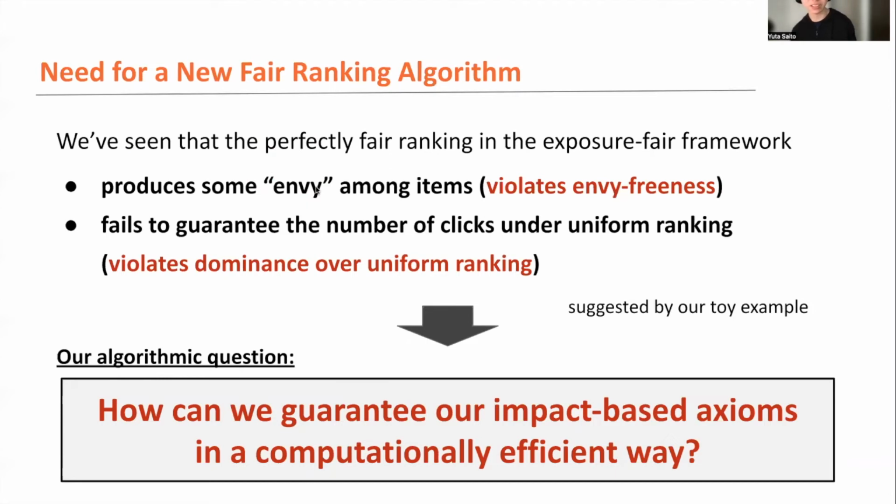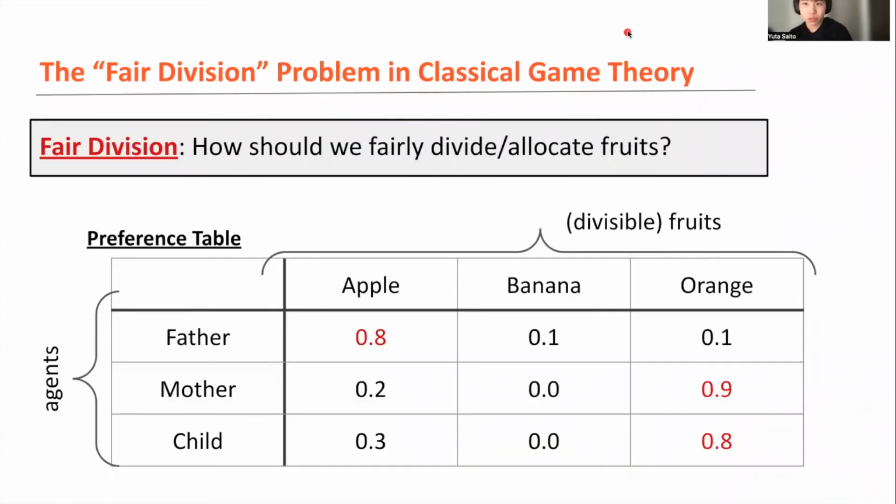In particular, it seems difficult to guarantee envy-freeness, but actually there's a surprisingly simple method to automatically guarantee envy-freeness and dominance against uniform random ranking at the same time. So from now, let's talk about this algorithm. In designing a new fair ranking method, we took some inspiration from the fair division problem considered in the classical game theory field. Fair division thinks of a question related to our daily lives.